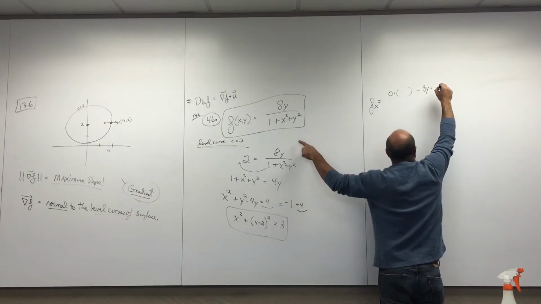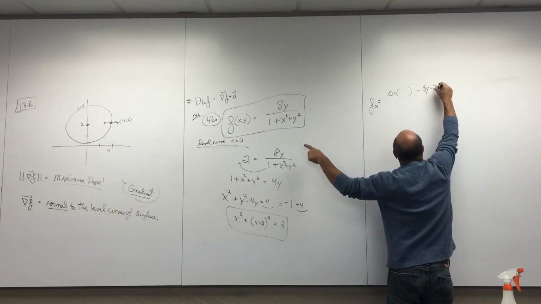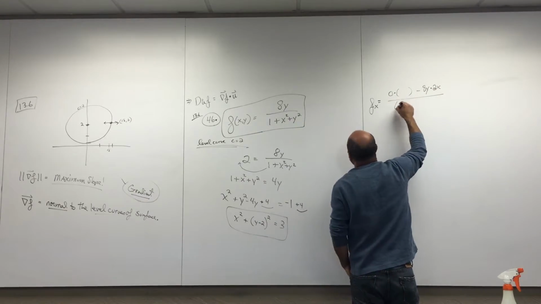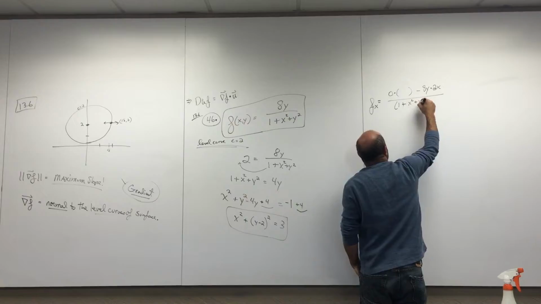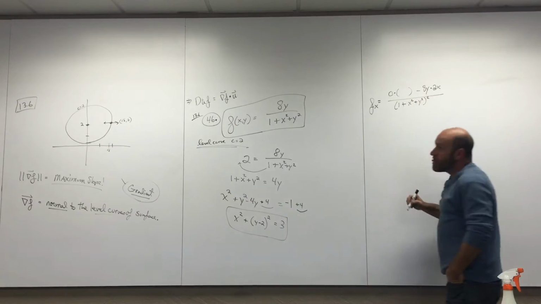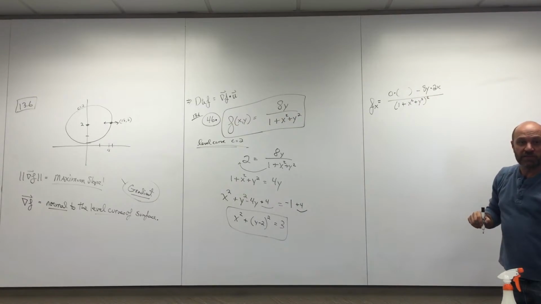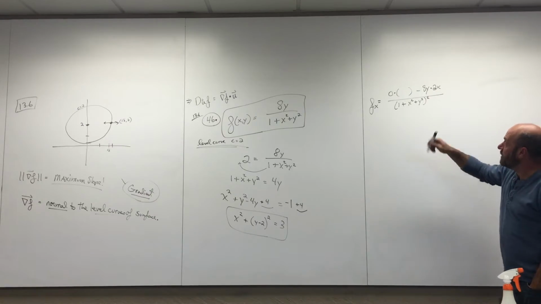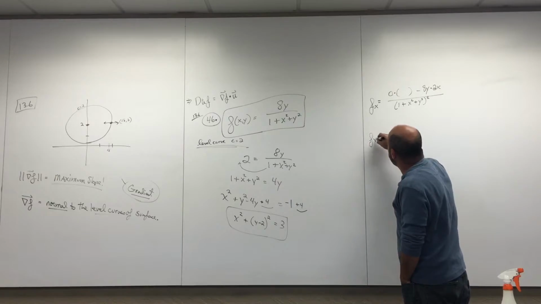Derivative of the bottom with respect to x? 2x, thank you. All over the bottom squared. Are you guys okay? I just did a quick little quotient rule to do the partial derivative with respect to x. I'll clean it up, but let's do the partial derivative with respect to y.